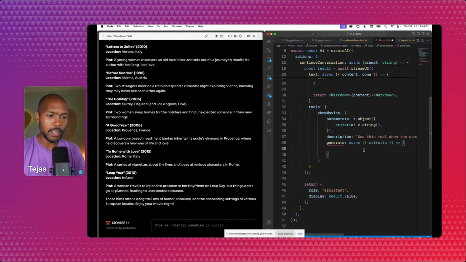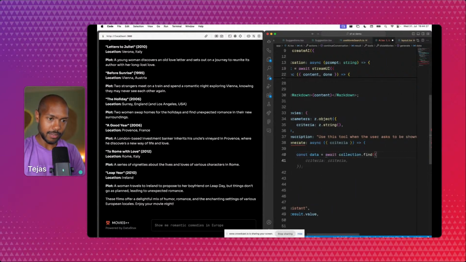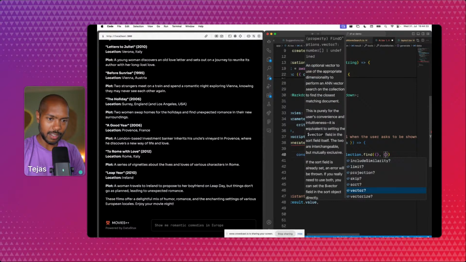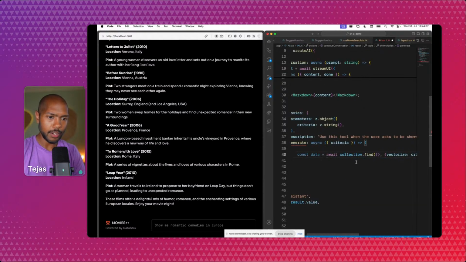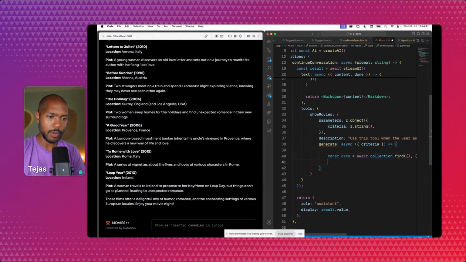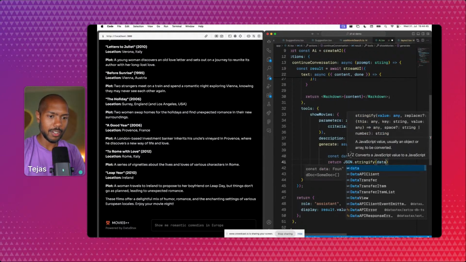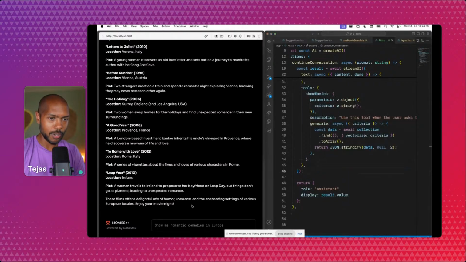So we can say const data is await collection.find, and we'll pass in vectorize as the criteria, the query, dot toArray. This should be all the data we want, and let's just return the data as a string. This is probably going to look nasty, but let's just validate that it's working.